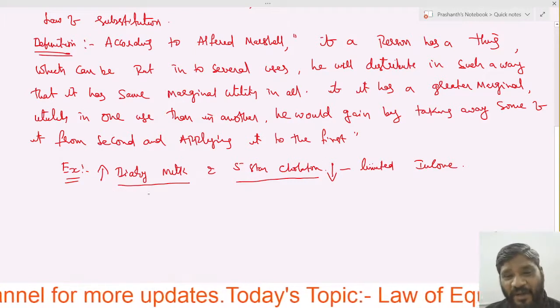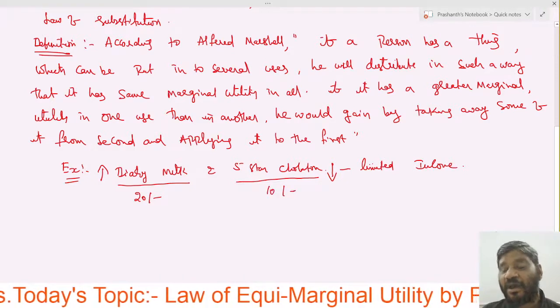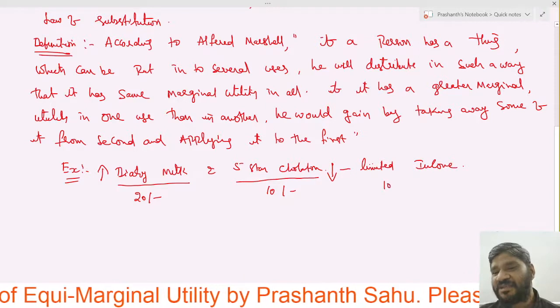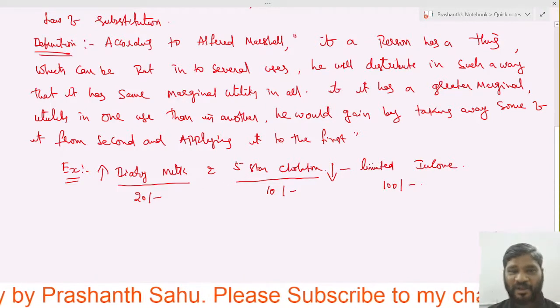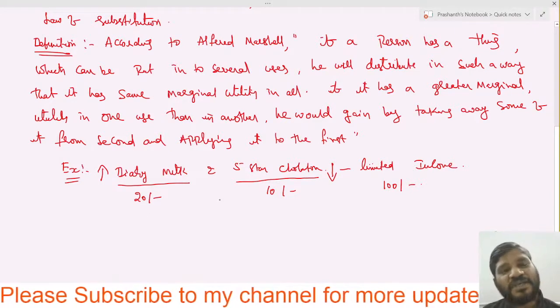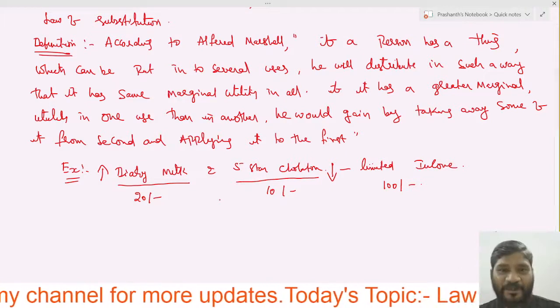For example, Dairy Milk is 20 rupees and 5-star is 10 rupees. Suppose he has an income of 100 rupees. He cannot purchase both in a huge quantity because he has a limited income.